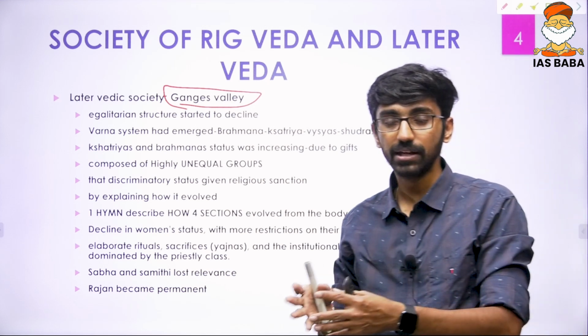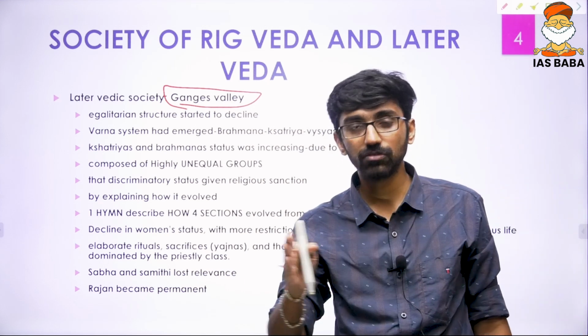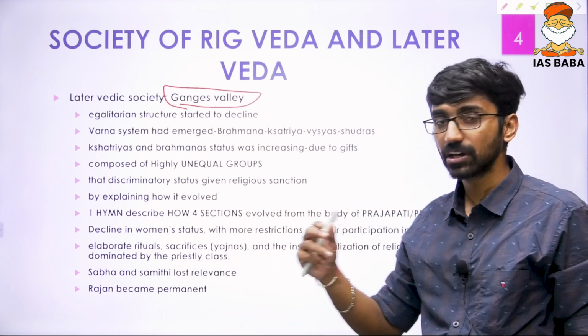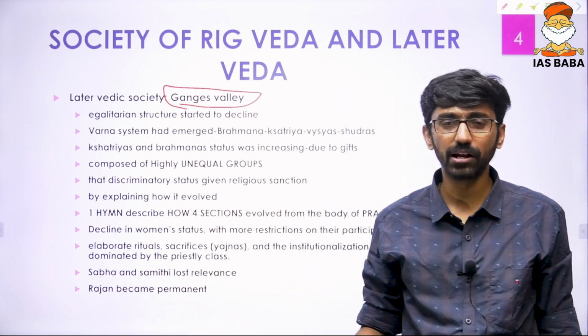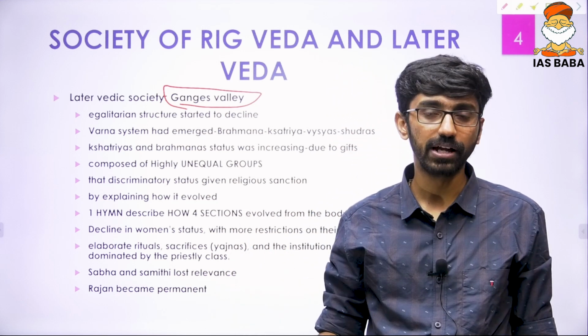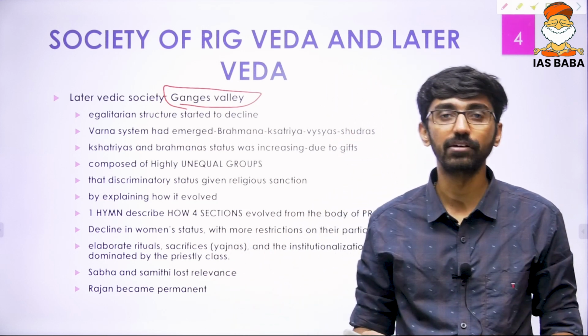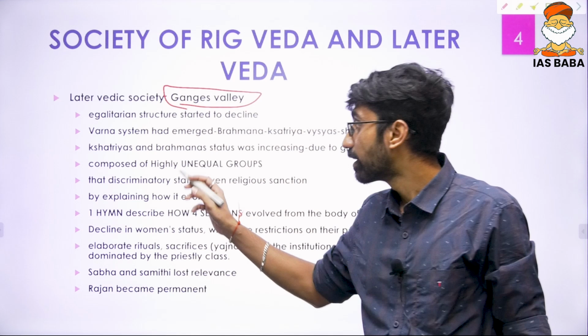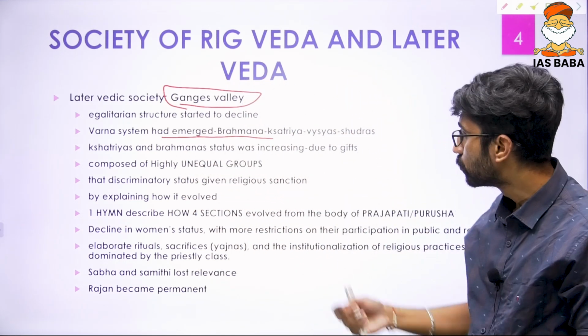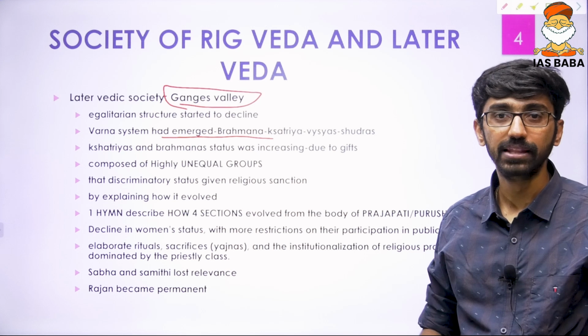And now what was happening in later Vedic society is that egalitarian values started losing relevance. They started to decline because of the growth of some kind of assimilation between Aryans and non-Aryans, because of growth of inequality. So unequal distribution of wealth was happening. Now we can say the Varna system had already emerged, that fourfold Varna system, Brahmana, Kshatriya, Vaishya and Shudra, that started to emerge by the time period of later Vedic societies too.